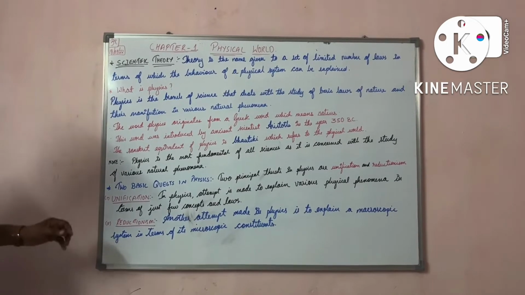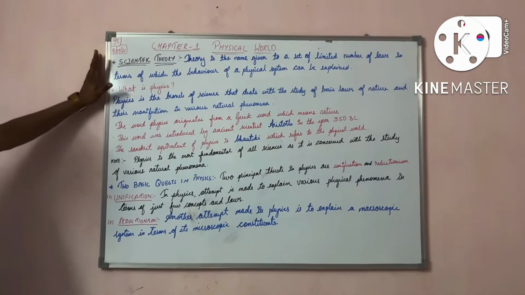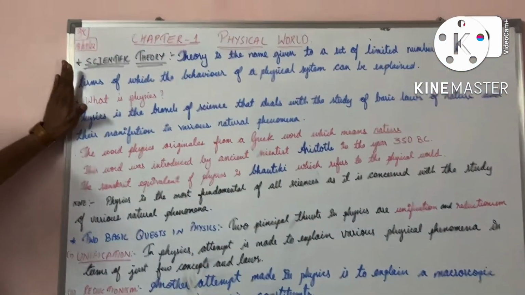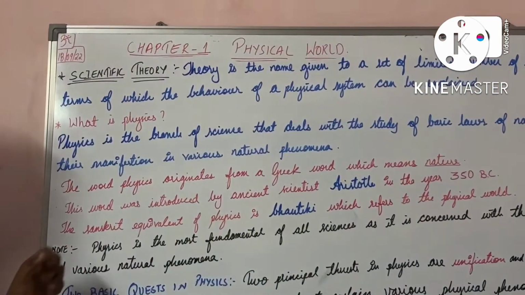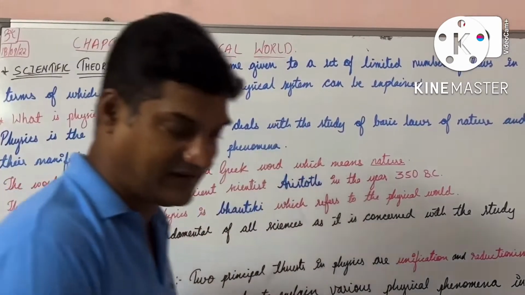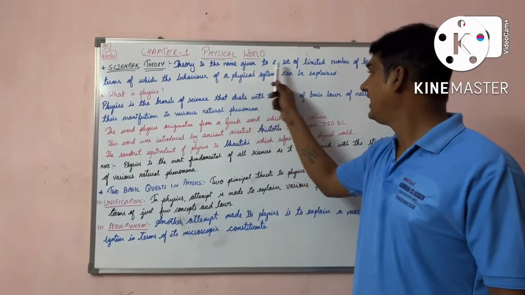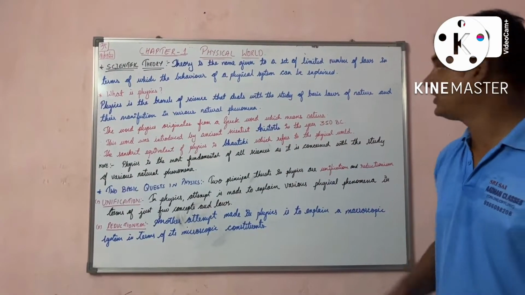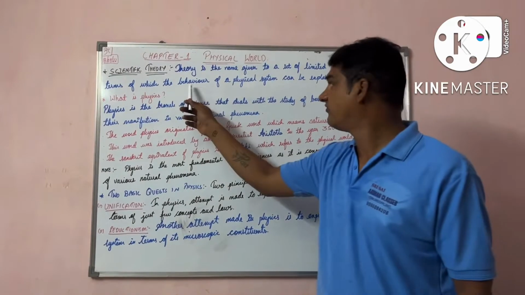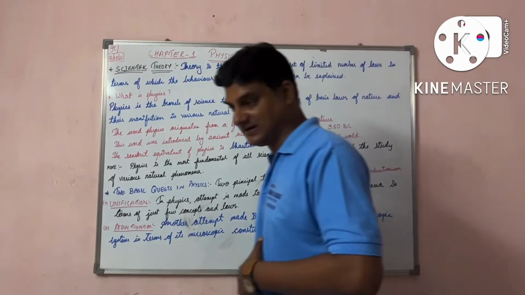Now, after scientific attitude, we will discuss scientific theory. What is this scientific theory, students? Theory is the name given to a set of a limited number of laws. Theory means here you have a set of limited number of laws in terms of which the behavior of the physical system can be explained.